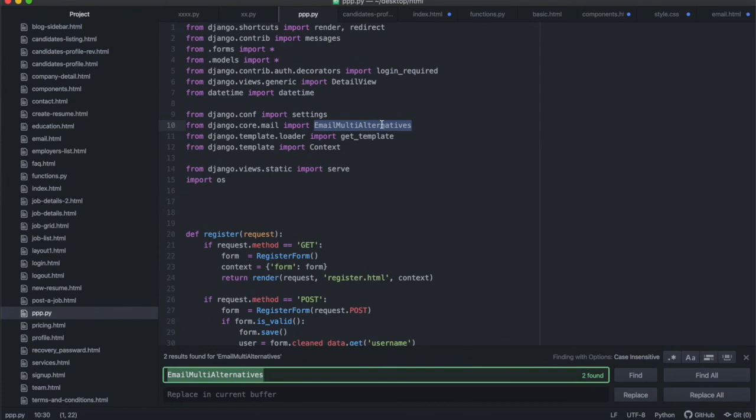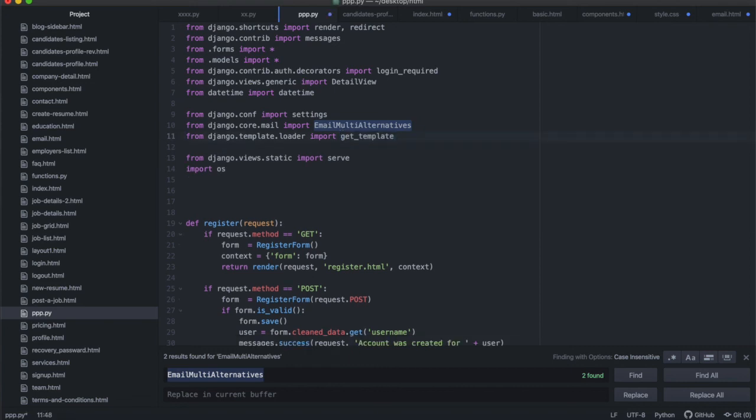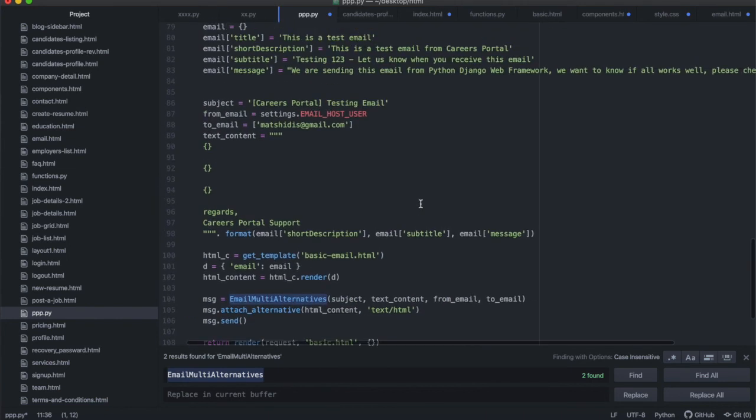All right, so for that we're going to import a loader called get_template to load our HTML template. We actually don't need this context anymore. I must just delete that. All right, so we're going to use get_template to load our HTML template so that we can then attach it to the email. All right, and this is how the code must look.